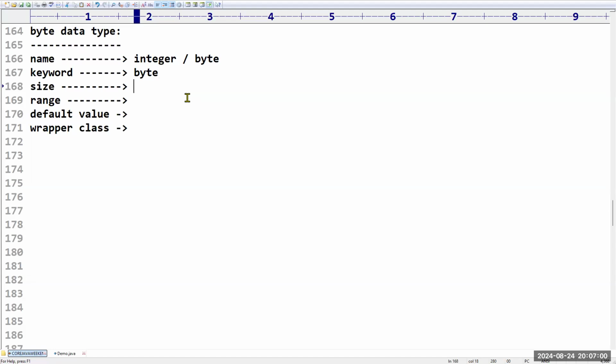Next and after that, what is a size? The size is nothing but 1 byte. 1 byte means how many bits, sir? Can anyone tell me? 1 byte means how many bits? 8. It is going to represent 8 bits. So what is the range?